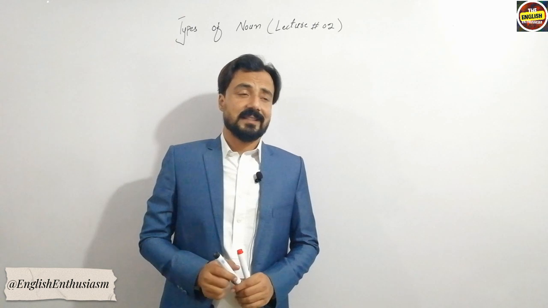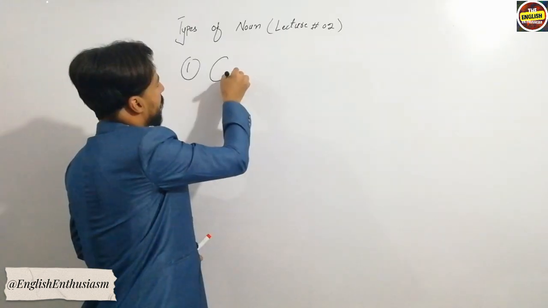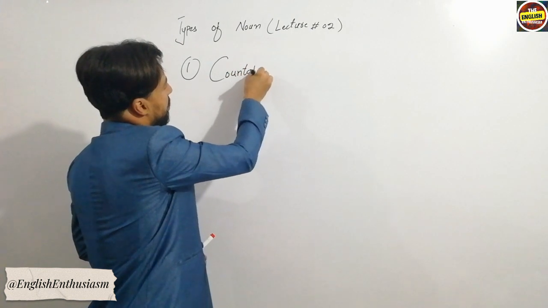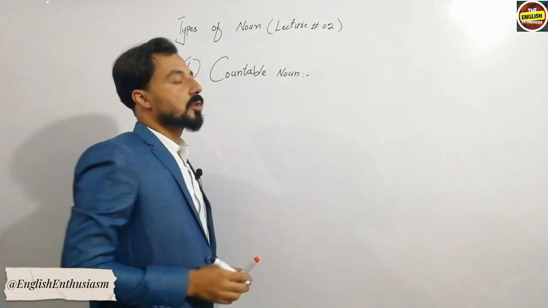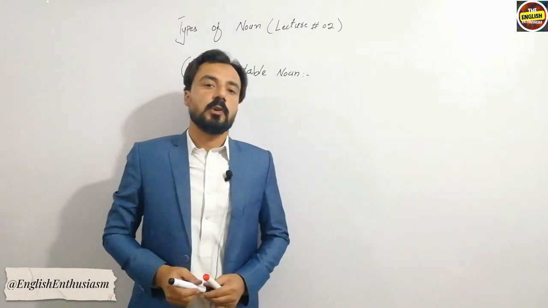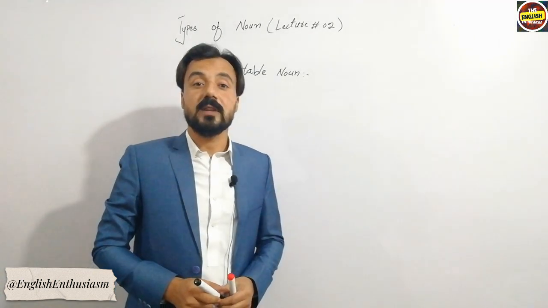So first of all we are going to discuss countable noun, what actually the countable noun is. From the very name we can conclude what the countable noun is.